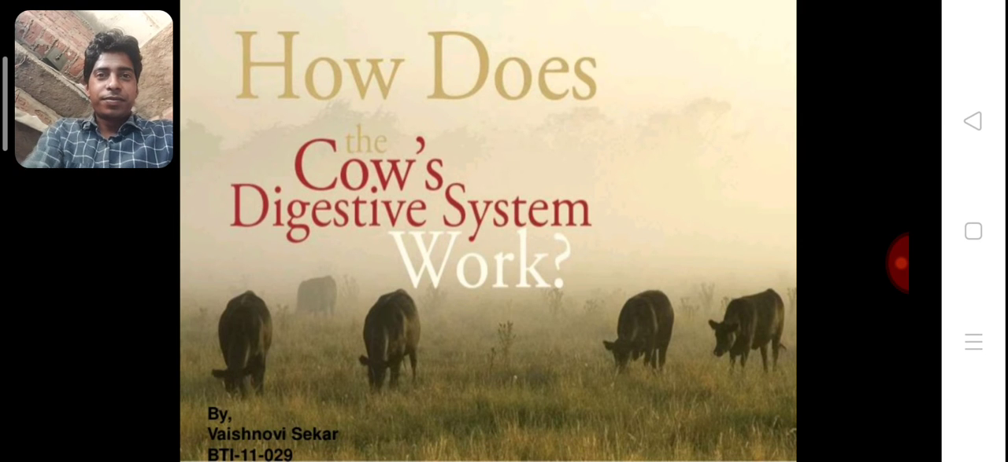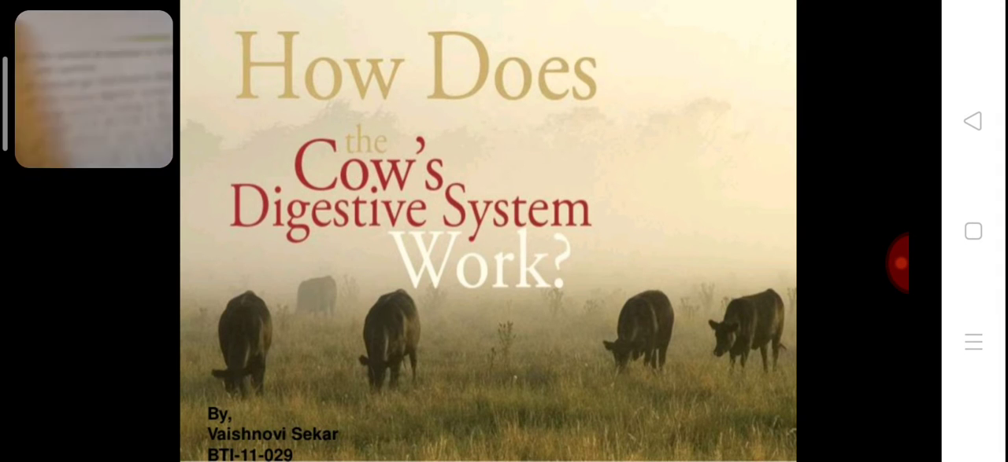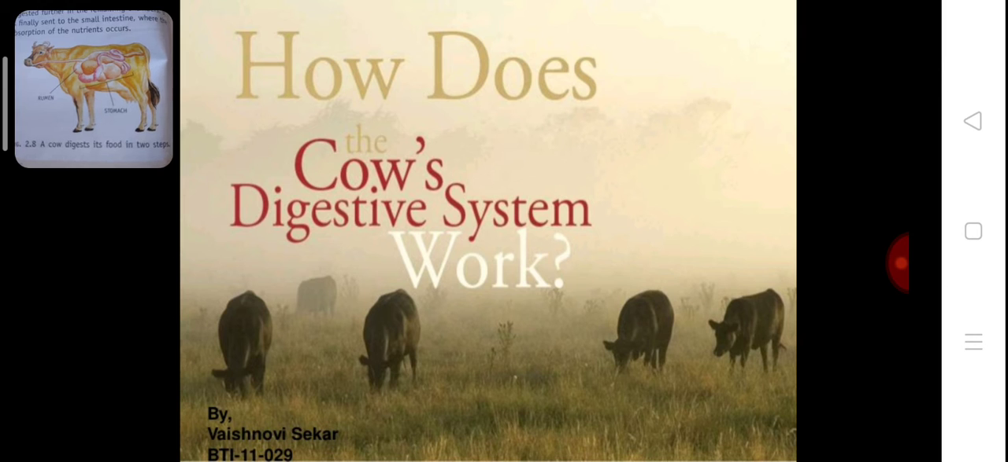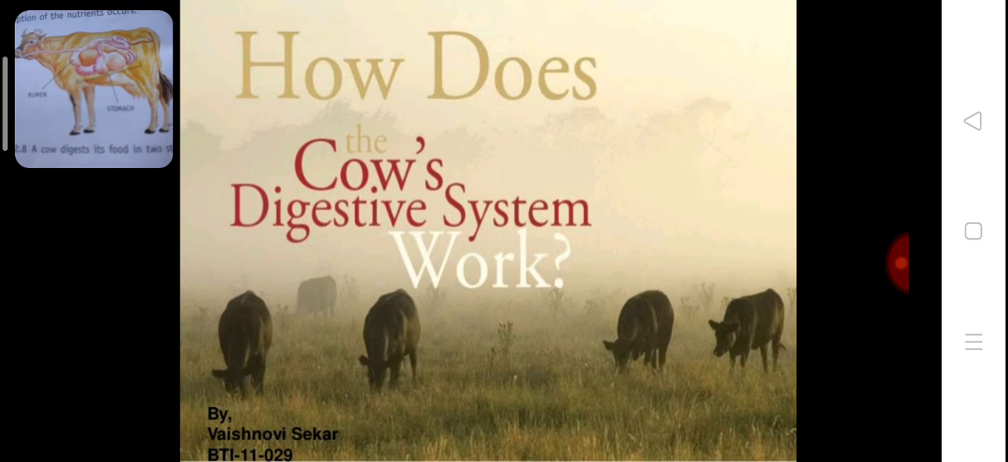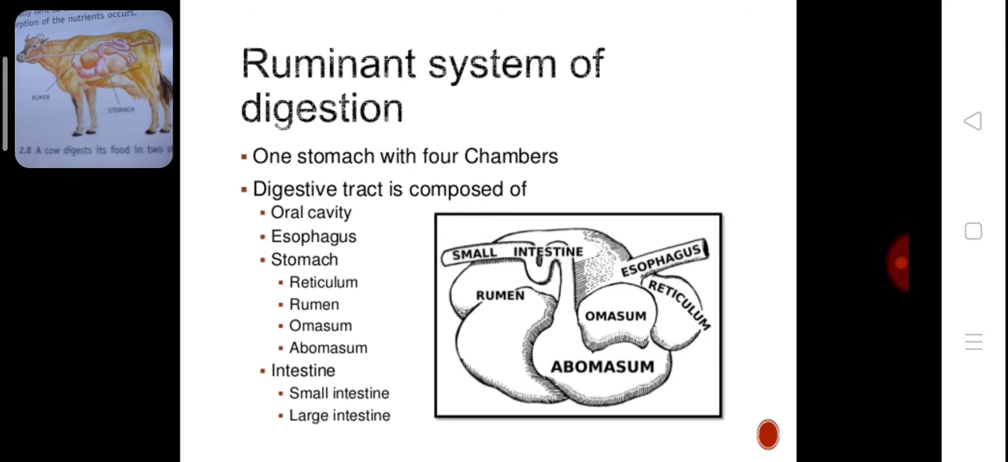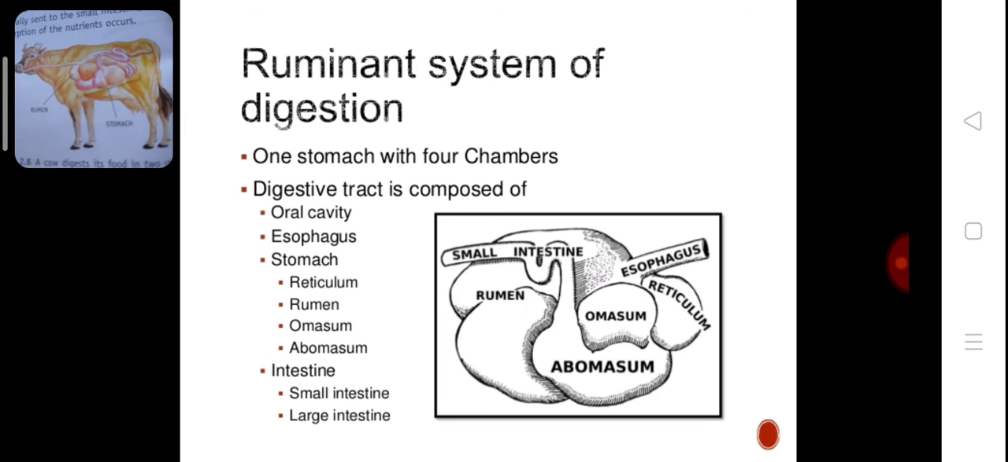Dear student, first you can see the structure of a cow. You can see in front of you the internal organs of the cow. Ruminant system of digestion: one stomach with 4 chambers.